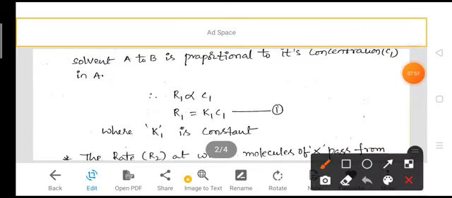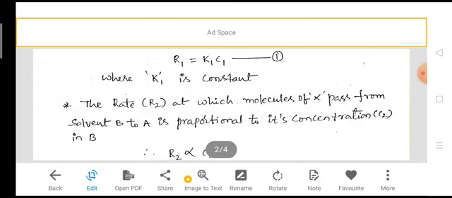To remove the proportionality, we introduce a constant, so R1 is equal to K1 C1, where K1 is a constant. Similarly, the rate at which molecules of solute X pass from solvent B to solvent A is proportional to its concentration in B.